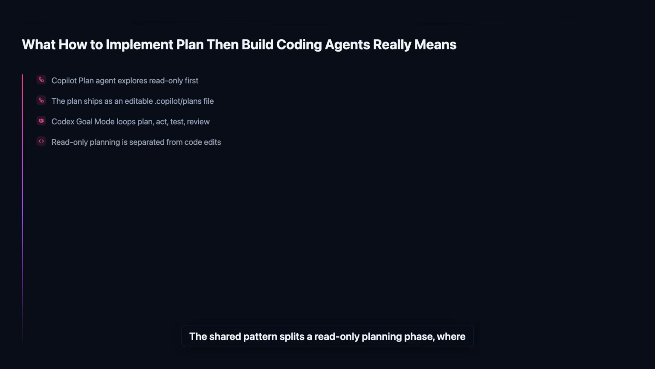The shared pattern splits a read-only planning phase, where the agent clarifies scope and drafts a reviewable artifact, from execution. Only after the plan exists does the agent get permission to modify your code.